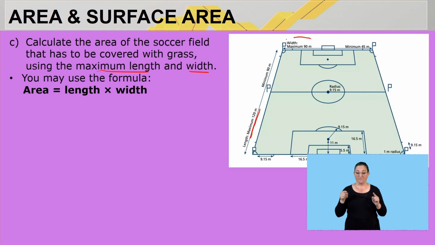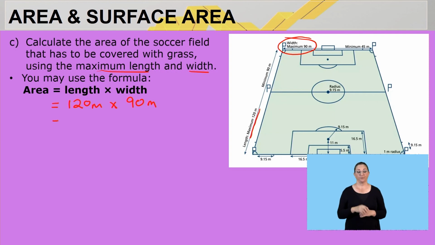The maximum width, as indicated here, is 90 meters, and that is what we should use, right? So let's start by substituting. Already my formula is there. So the maximum length is 120 meters, multiplied by the maximum width of 90 meters. Now let's see what that will give us. 120 multiplied by 90 equals.